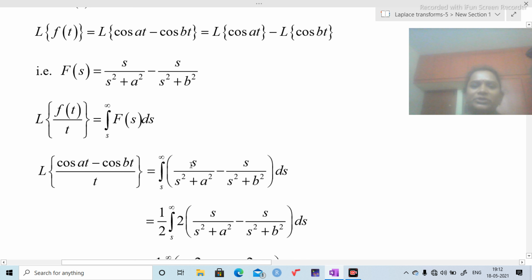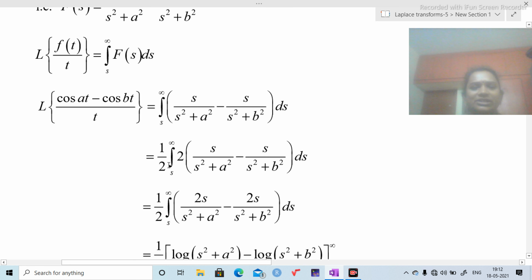Now I am going to integrate this function. Here I need 2 in the numerator because the differentiation of denominator is 2s. That's why I am going to multiply and divide with 2. Then I am going to get this step. So multiply 2 into s is 2s, 2 into s is 2s.